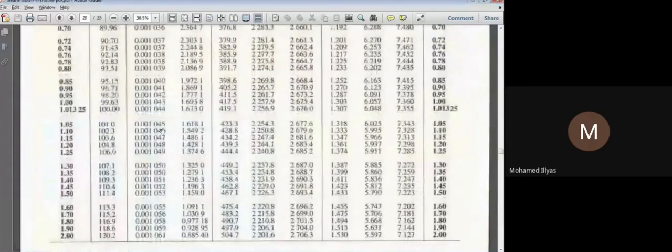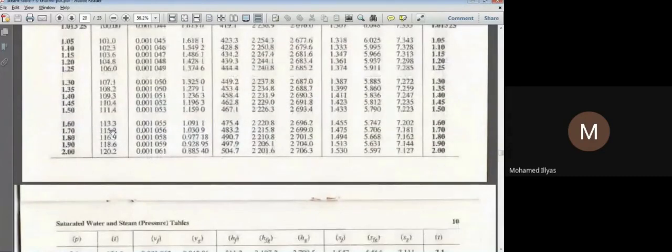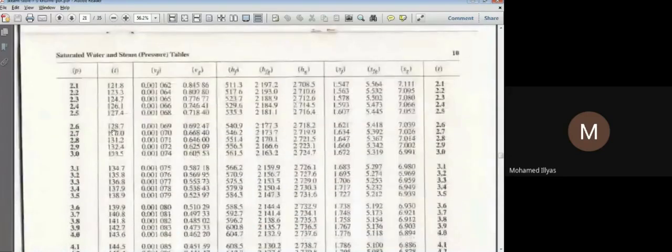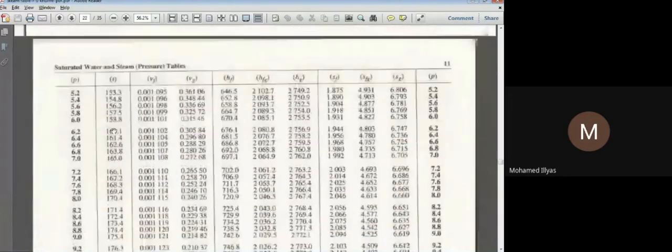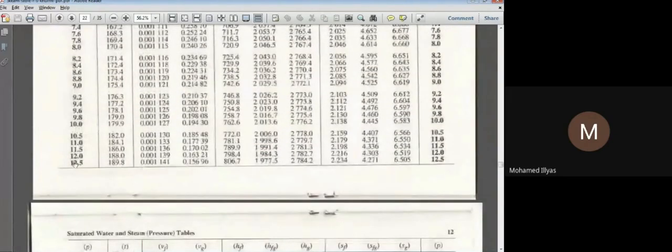I am going to 12 bar now. You can see that when the pressure increases, the boiling point increases. This is an experimental value, so we can confidently rely on these values. For 12 bar pressure, 188 is the saturation temperature. If the steam temperature is above 188, then definitely that steam is superheated.